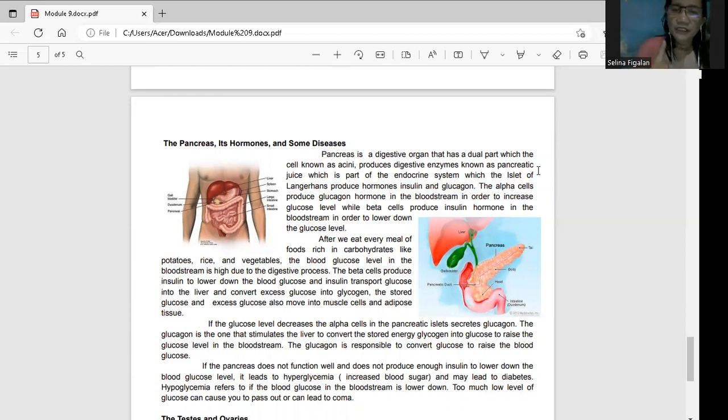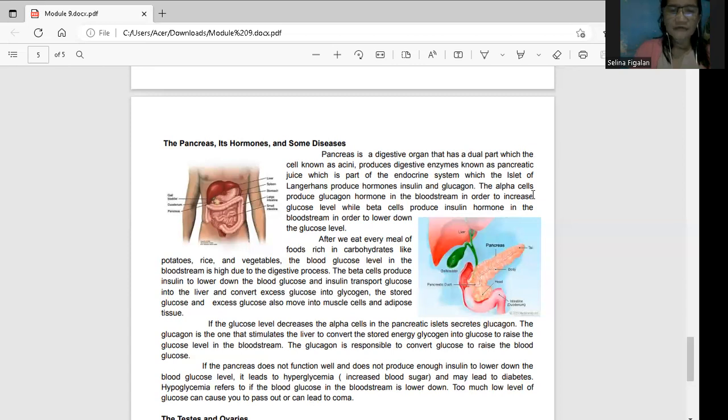Your glucagon stimulates the alpha cells in order to produce this glucagon. And this stored energy, the glycogen, is converted into glucose through the presence of your glucagon, which is a hormone. How about when you say insulin? The insulin, the responsible for this in order to produce the insulin is your beta cells. Both the alpha cells and your beta cells are found in your islet of Langerhans, which is a part of your pancreas.